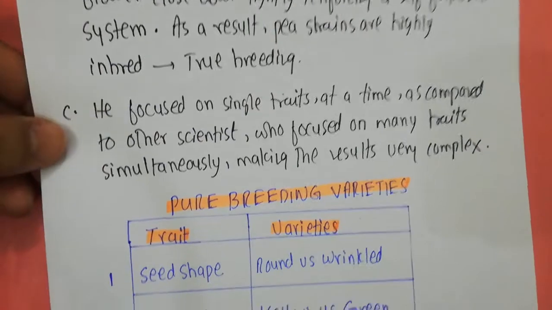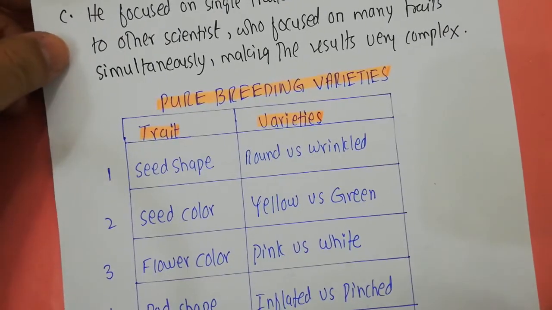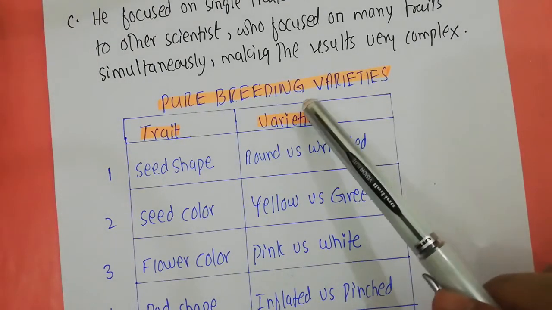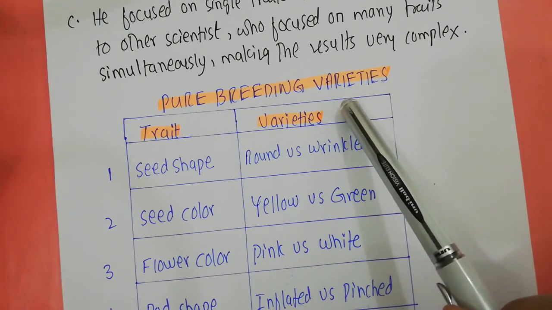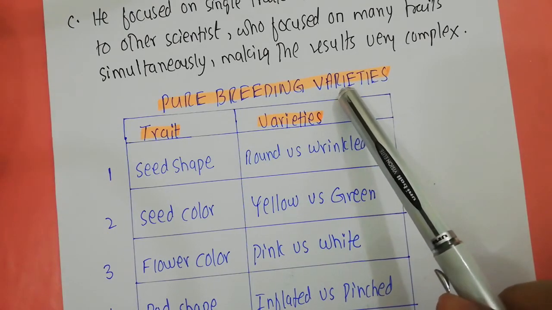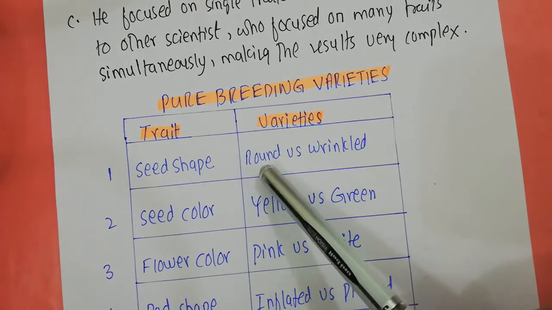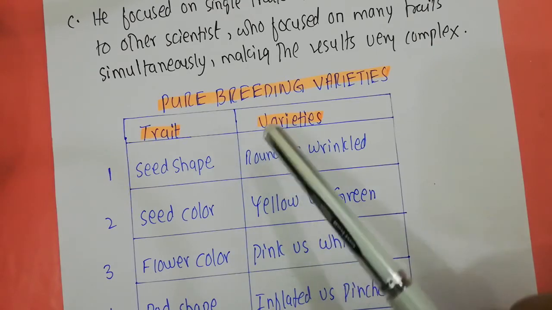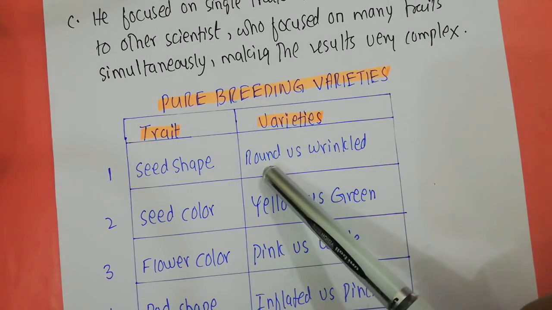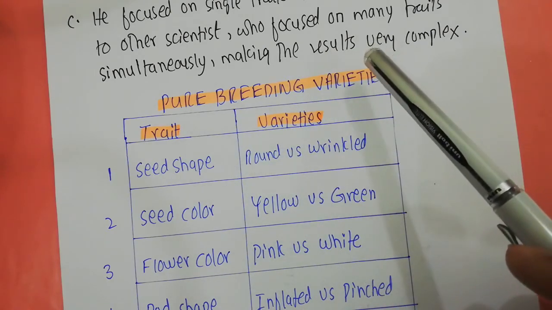Now, when Mendel started his work, he selected the pure breeding varieties. A pure breeding variety means that if you have a particular plant and its seeds are round in shape, and you grow these seeds, in the next generation you will be getting round seeds.